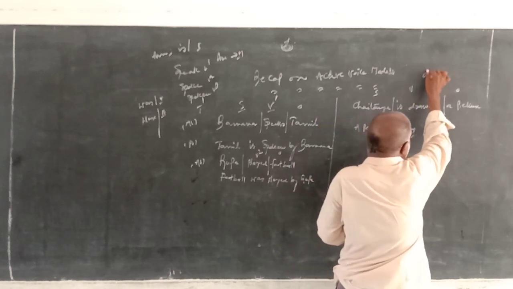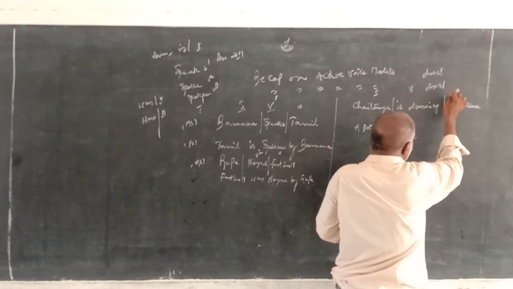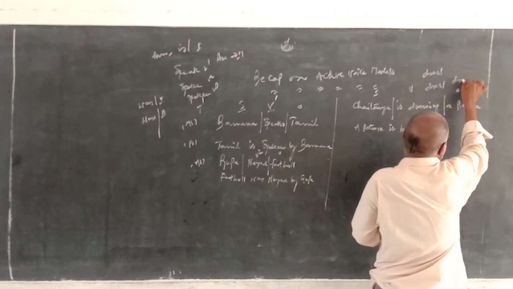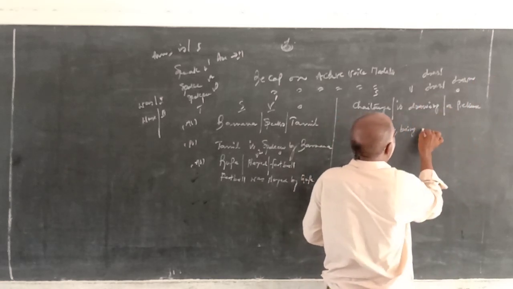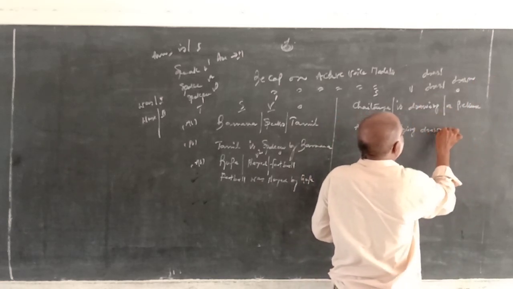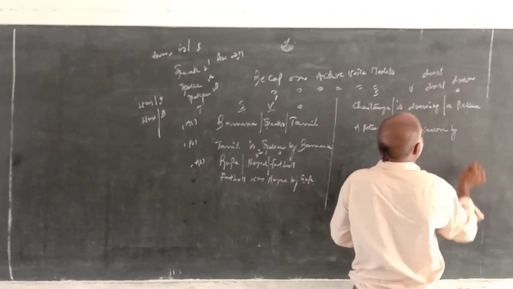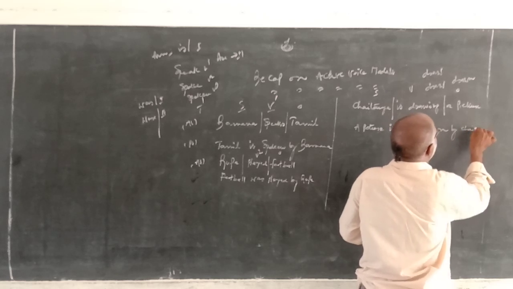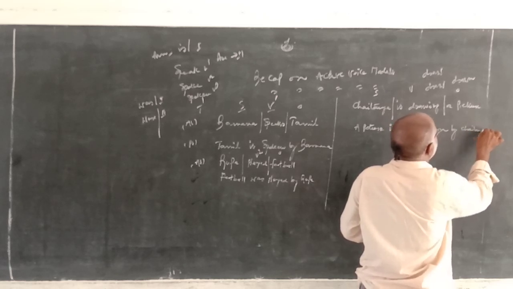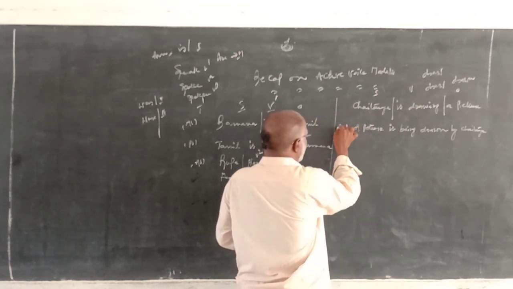Next, the 3 forms of draw are draw, drew, drawn. So the past participle of the verb draw is drawn. A picture is being drawn. What is the next word to be used? By. And Chaitanya, the subject, changes as object. Okay, now that is the passive voice model.